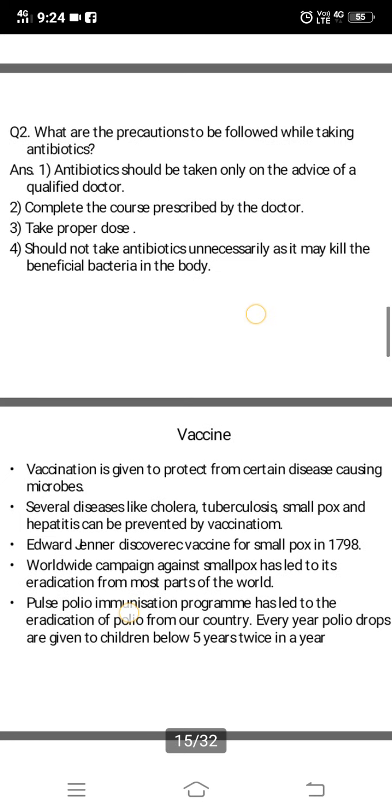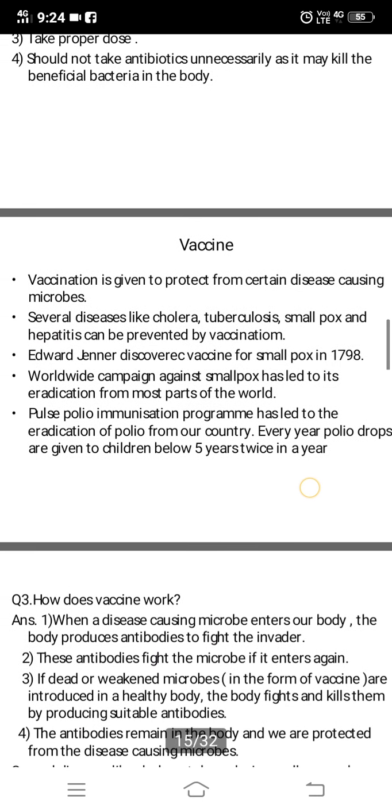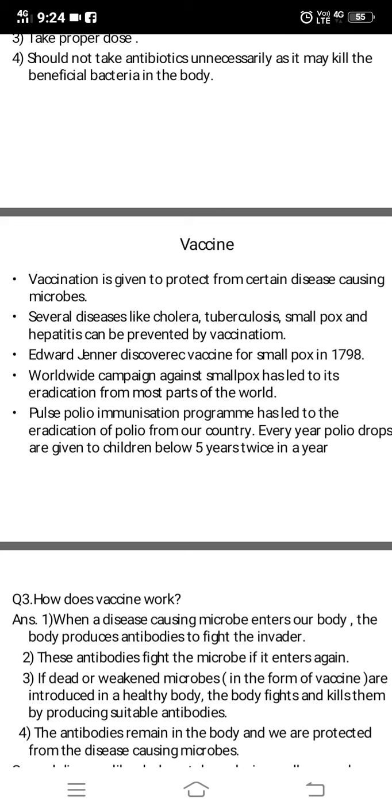Coming to the next medicinal use of microorganism, vaccine. You all have heard vaccination. You all might have been given a vaccination when you were small. So what is it actually? Why is it done? Vaccination is given to protect from certain disease causing microorganism. Antibiotics you are taking to kill the microorganism. Vaccination you are being given to prevent. You have heard, no, prevention is better than cure. So vaccination is being taken so that you are prevented from a disease.